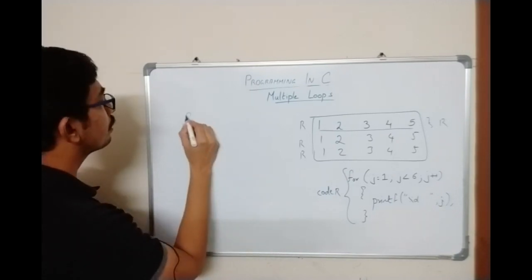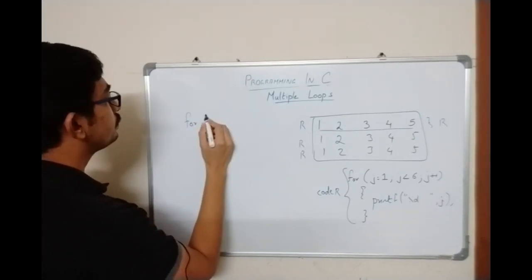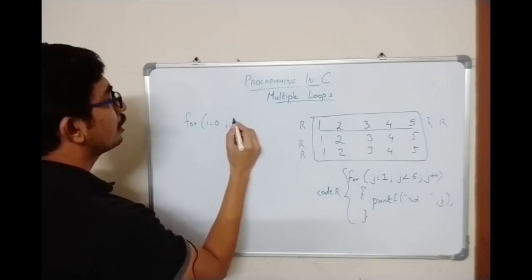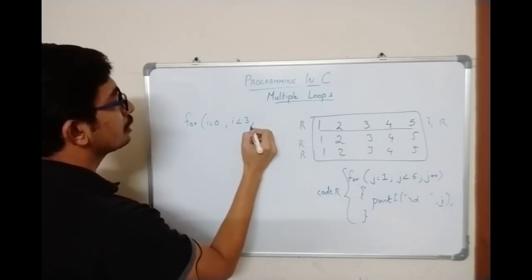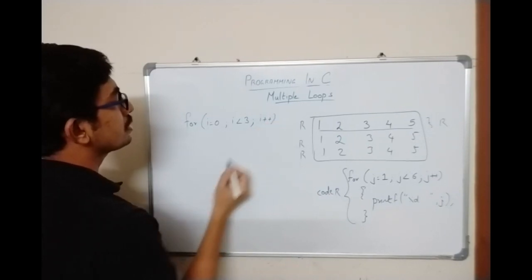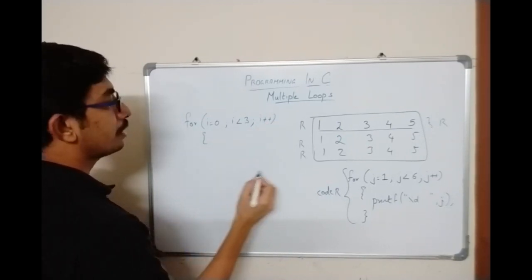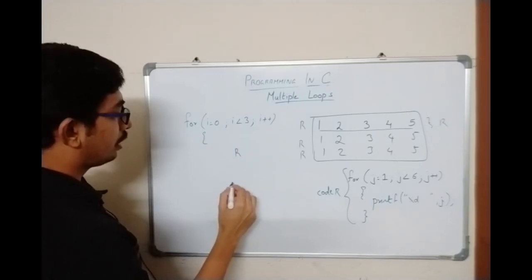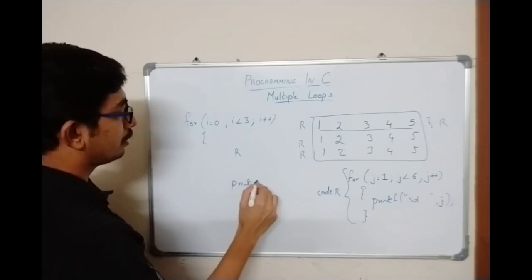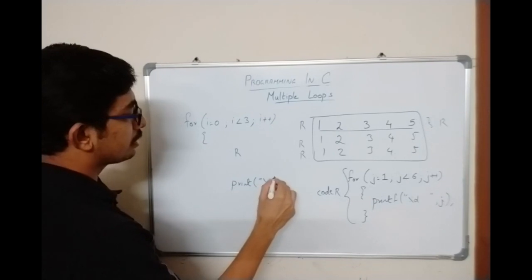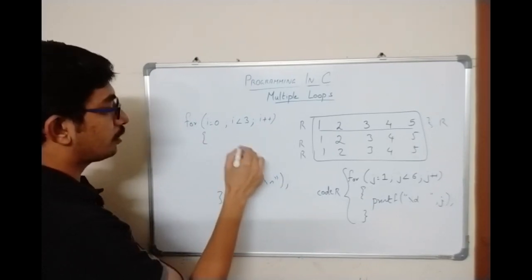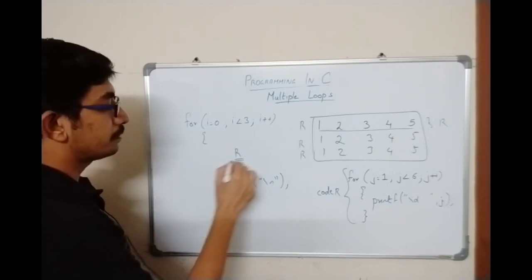So what will be the code? We will be writing for i is equal to 0, i less than 3, i plus plus, and I have to display R, and then I have to print backslash n for moving to the next line. So this will be the code for printing R.